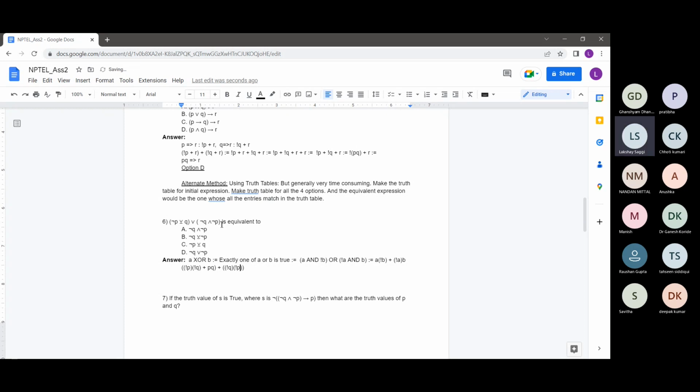times not P, right? Since this OR operation is associative and commutative, I can just remove these parentheses. I already know the properties. You guys understand the meaning of these parentheses here, right? Basically, it means that you first have to calculate this part and this part and then you take their OR. So these parentheses denote the order in which you have to do the operations.